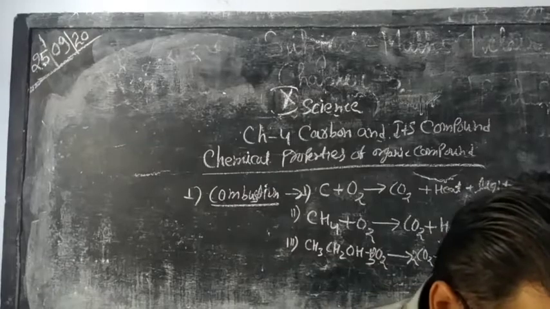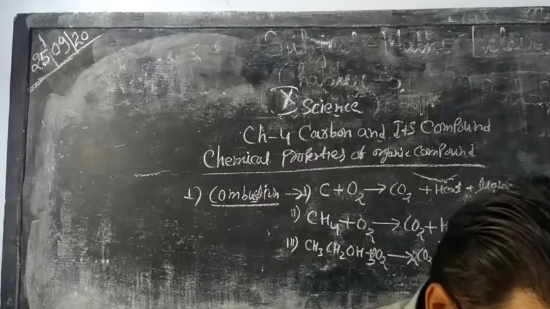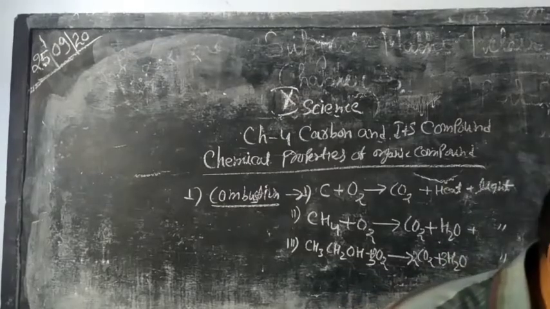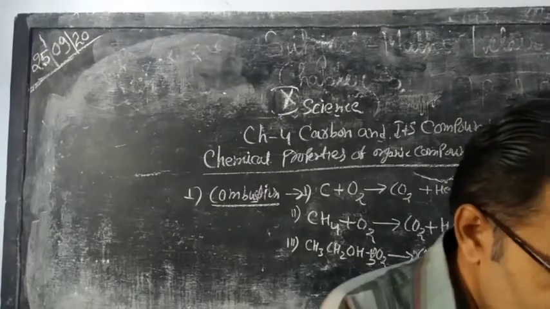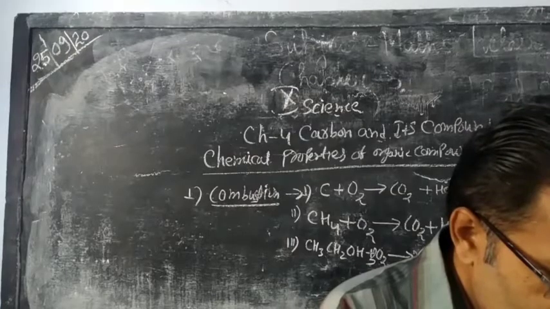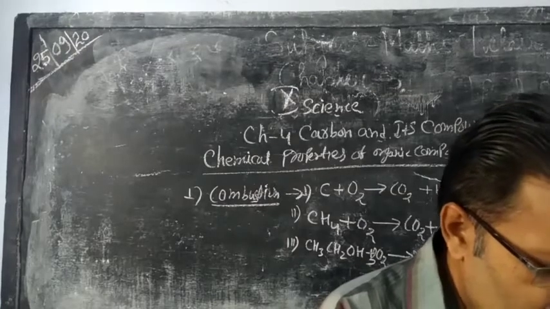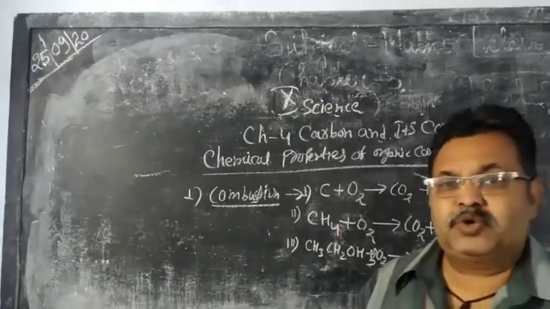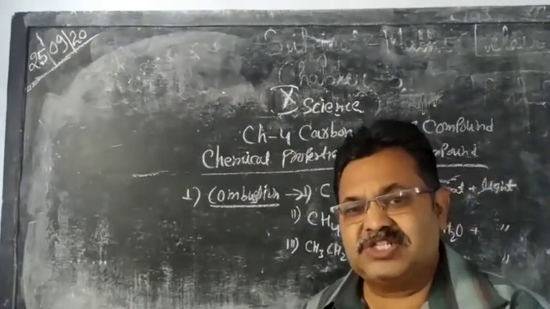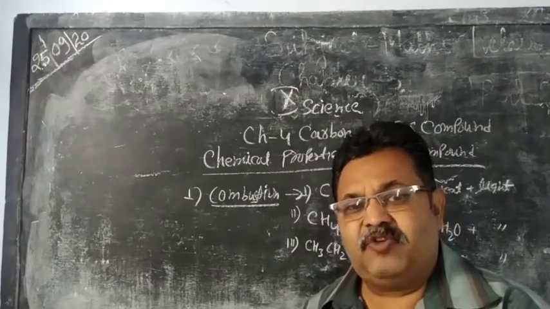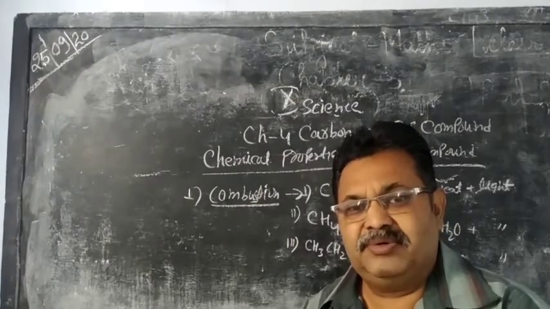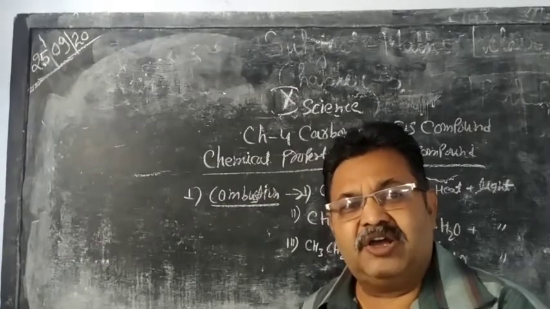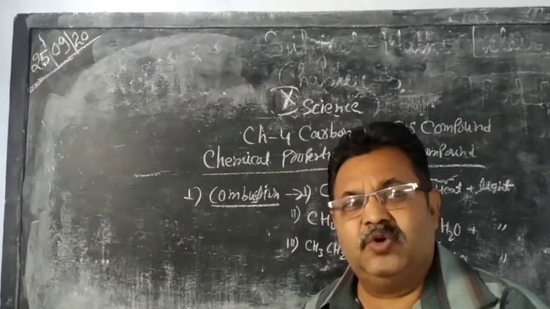Now our next topic of this chapter, formation of coal and petroleum. You know that coal and petroleum are known as fossil fuel. It formed by the process of pressure million year ago.